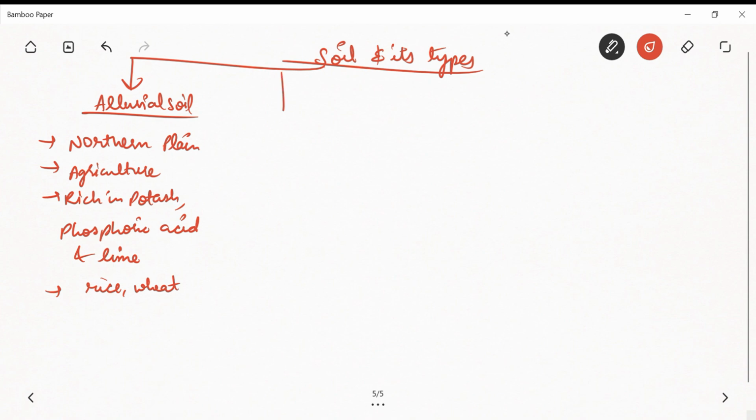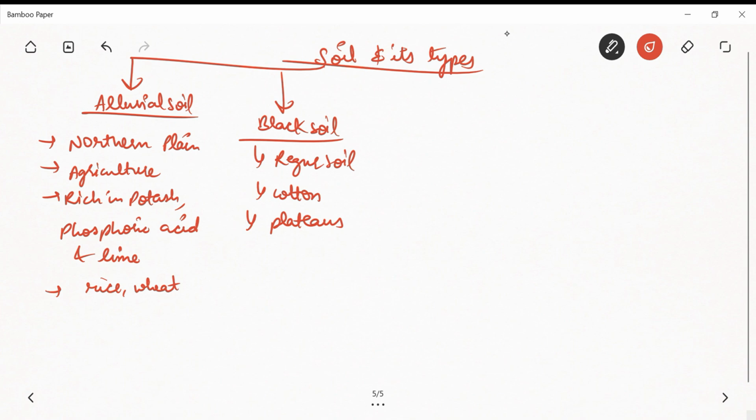Then we are having next, that is black soil. Now black soil is also known as regur soil, right? It is famous for growing cotton. It is basically found in plateaus in Maharashtra, Madhya Pradesh, Chhattisgarh.